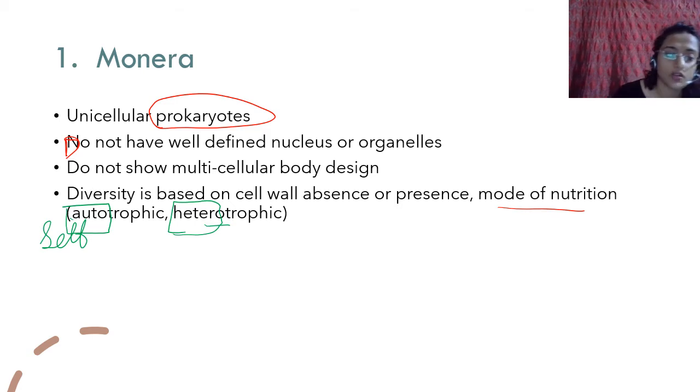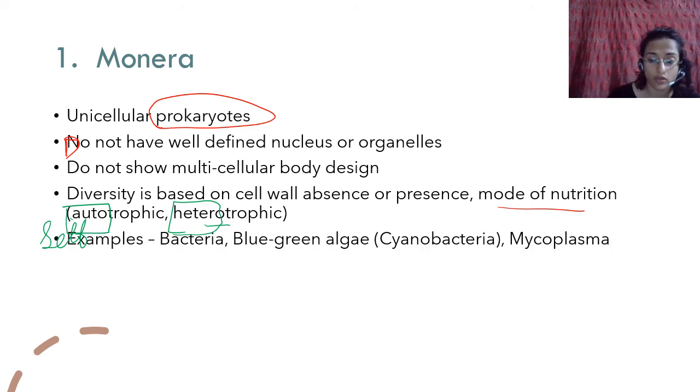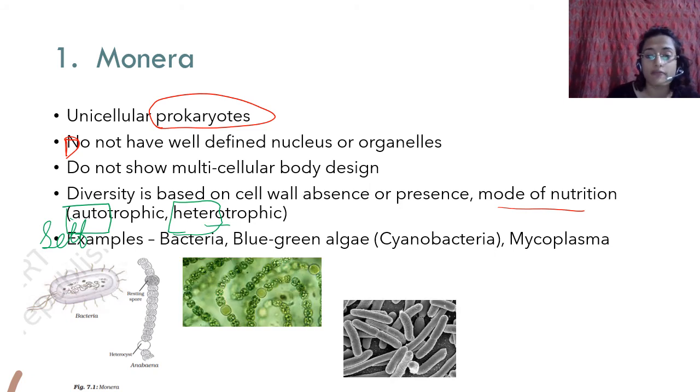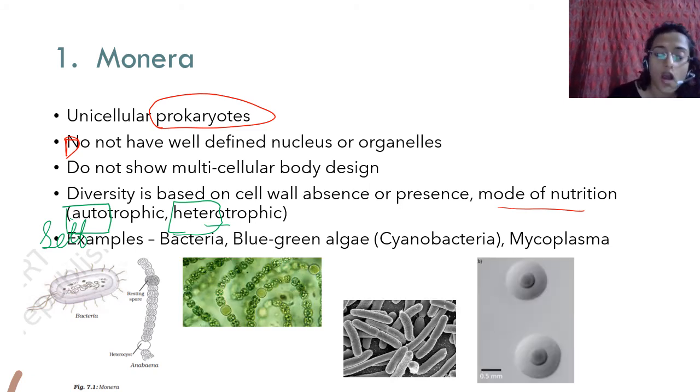Okay, prokaryotes you can then differentiate based on whether or not they have a cell wall and whether they are autotrophic or heterotrophic. For example, you have bacteria, you have blue green algae, you have mycoplasma, right? Please remember this is called blue green algae and it is green in color. It has chlorophyll, not chloroplast.